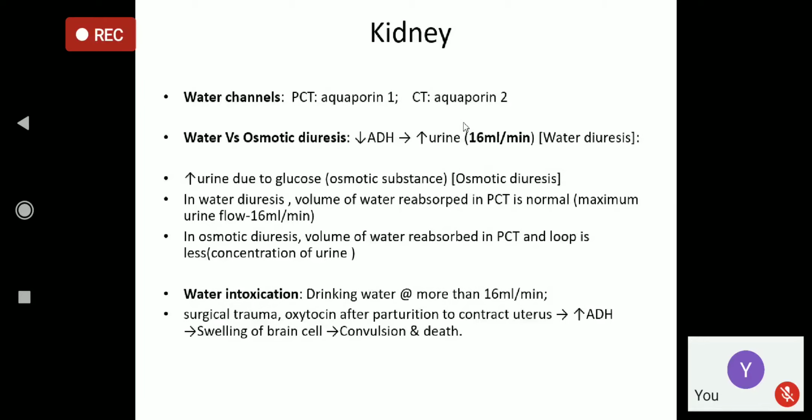Another type of diuresis is there, and in that case, what we have talked about is called diabetes insipidus. At that time, if you take the urine and measure its specific gravity, it will come 0, 0,